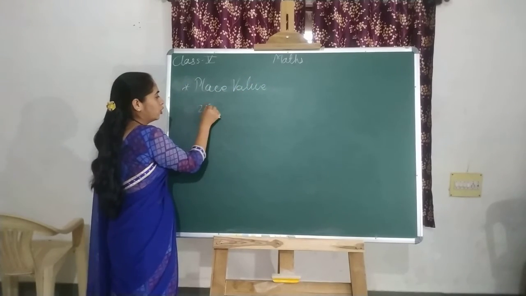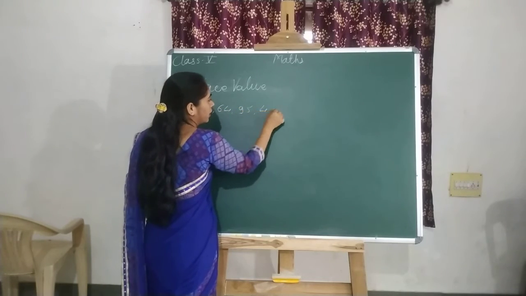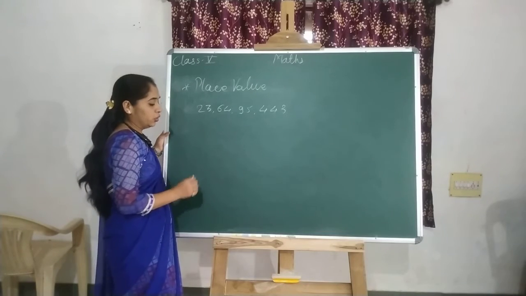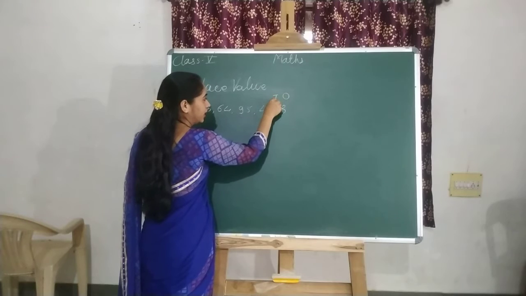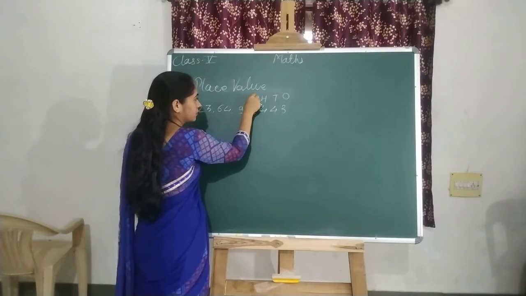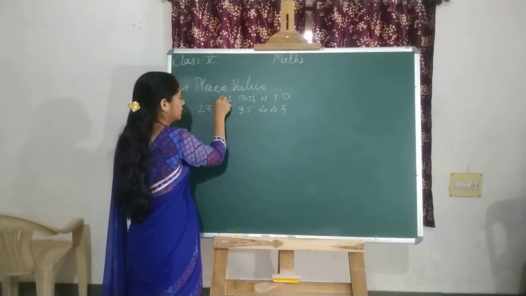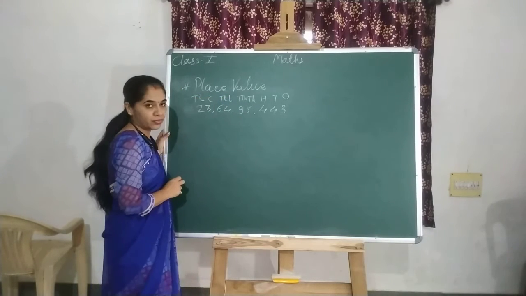Suppose you have the number 23 crore 64 lakh 95,443. Now you already know the places: ones, tens, hundreds, thousand, 10,000, lakh, 10 lakh, crore and 10 crore.